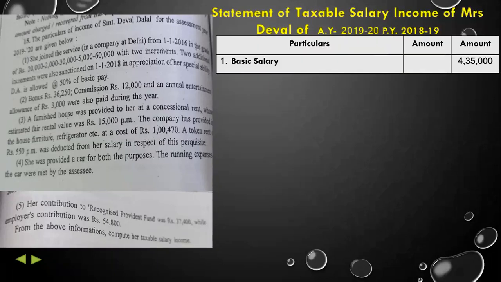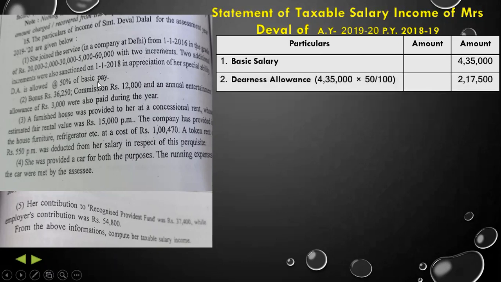Basic salary we have already found, that is 4,35,000. Now the DA allowance is 50% of basic pay. So DA allowance will be 4,35,000 into 50 by 100.